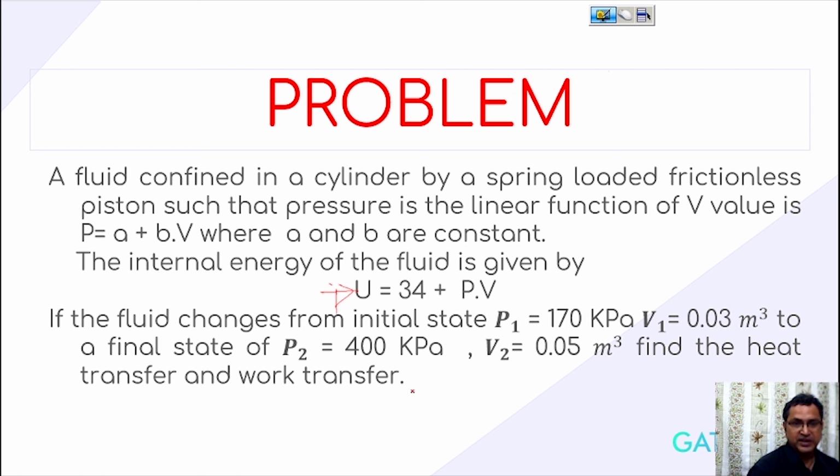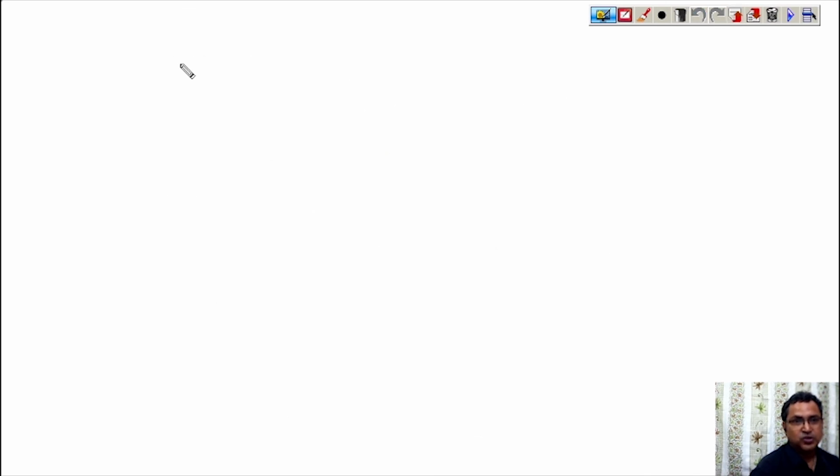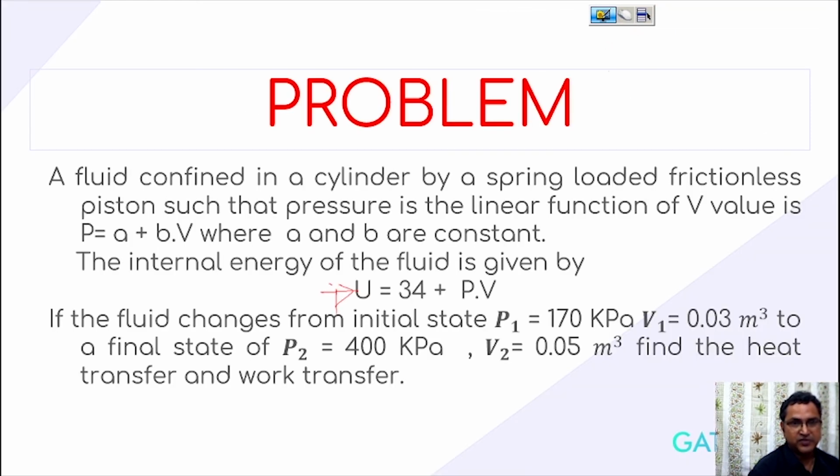So we have to calculate the heat transfer as well as the work transfer, and pressure is a linear function, that is A plus BV. So how to solve this problem? The relation of U is given as 34 plus PV, and the pressure relation is given as A plus B times V.